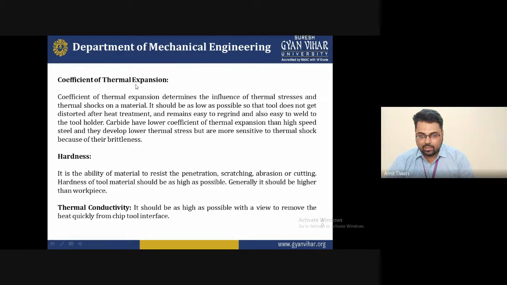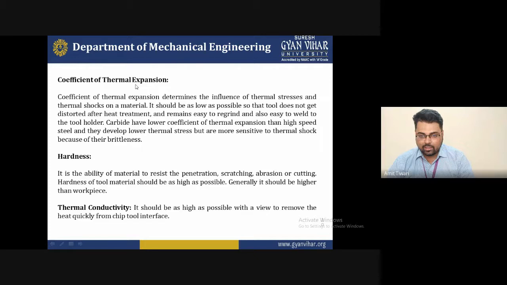Now another one is hardness, that is the ability of a material to resist indentation, stretching, abrasion, and cutting. The hardness of the tool material should be as high as possible, and generally it should be higher than the workpiece. It is most important and required. I've told you many times, so it does not need much explanation, because I have already explained hardness in detail.